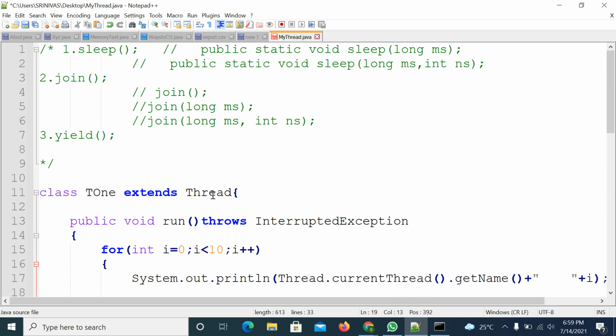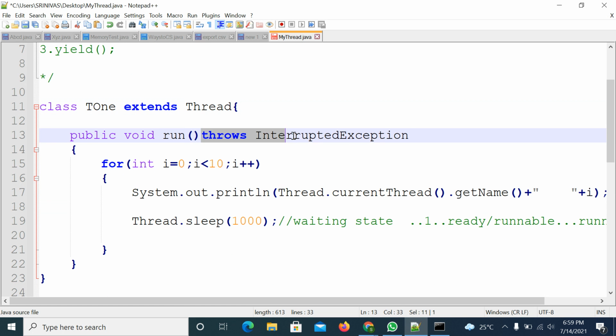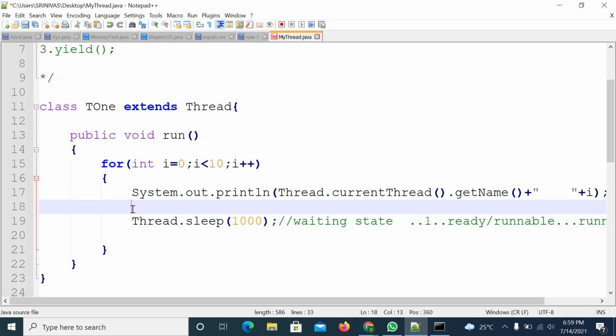That is the same scenario in the Thread class. The run method is not throwing any checked exception, so while overriding, you are also not supposed to throw any checked exception. This is invalid. So you just surround with try catch blocks.